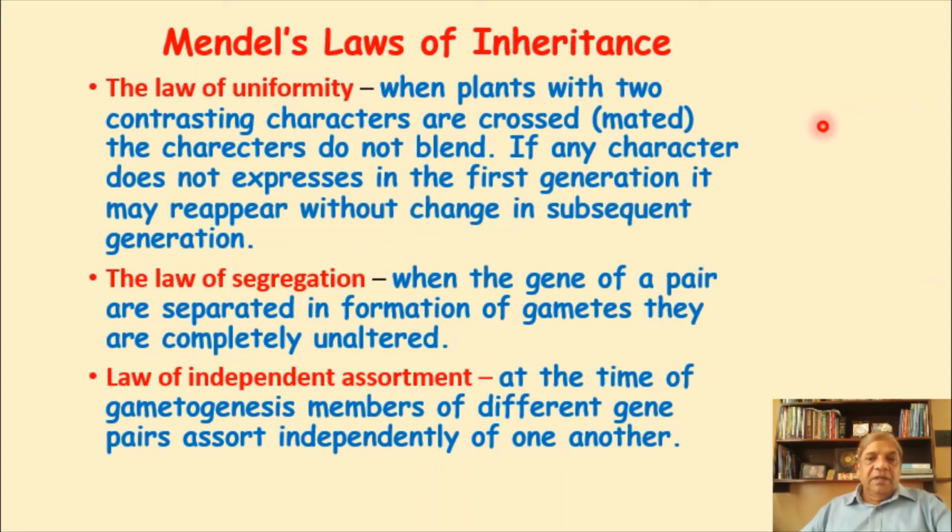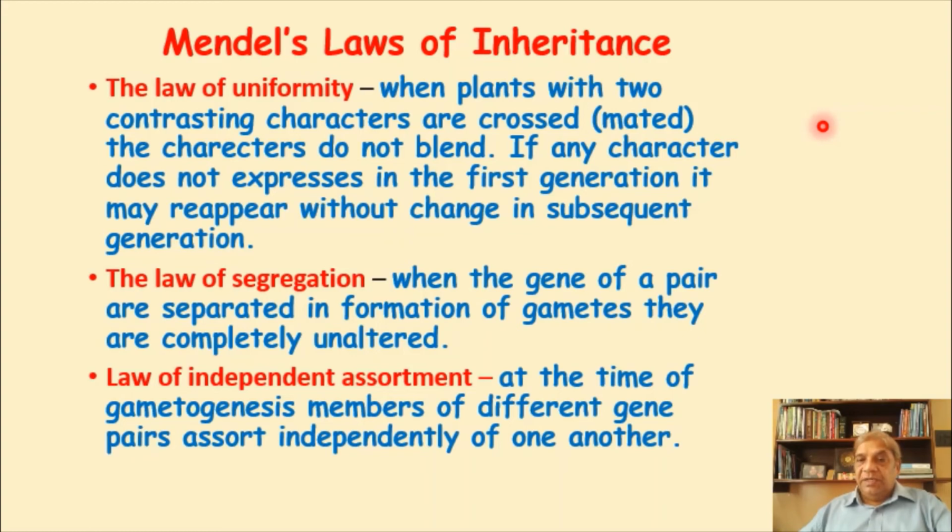Now the last law is the law of independent assortment, and this law is based on the dihybrid cross, which we have seen in the yellow round seed and the green wrinkled seed. On that basis he could form this third law. At the time of gametogenesis, members of different gene pairs assort independently of one another. Now he is not talking about a single gene pair, he is talking about different gene pairs.